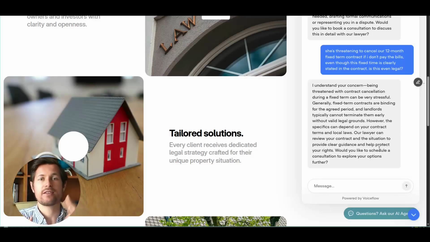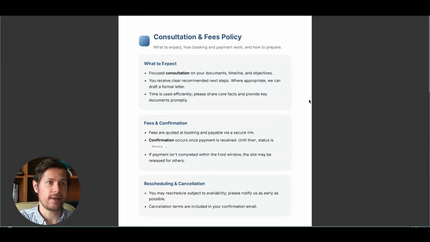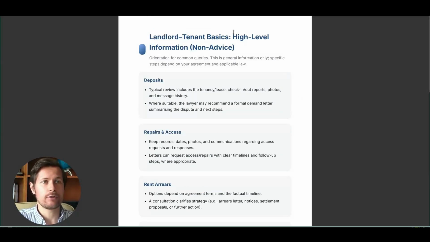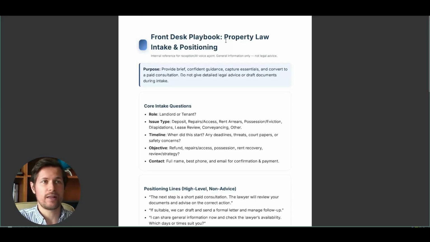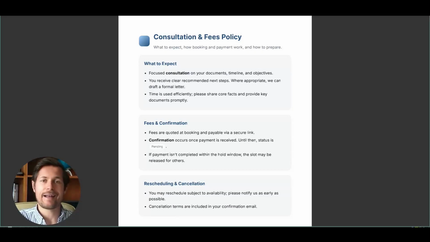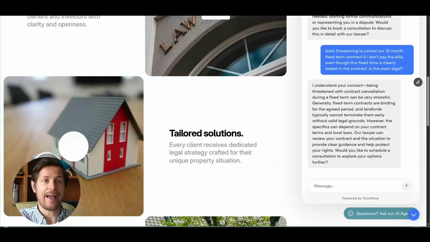And at the same time, this protects the legal firm from giving advice, so to speak, on no grounds because it hasn't seen the documents. It gets all this information from the legal practice's documents that you're seeing here that the AI is trained on. So it has specific training on landlord-tenant basics, on the front desk playbook, how the AI chatbot should respond to different questions, and how it should direct me to booking a consultation.